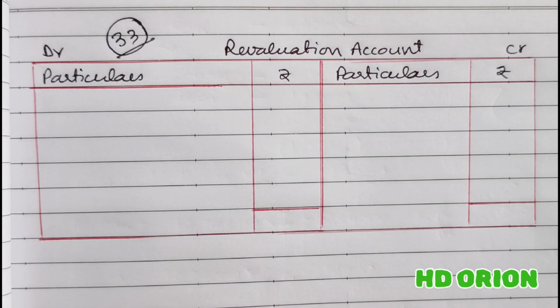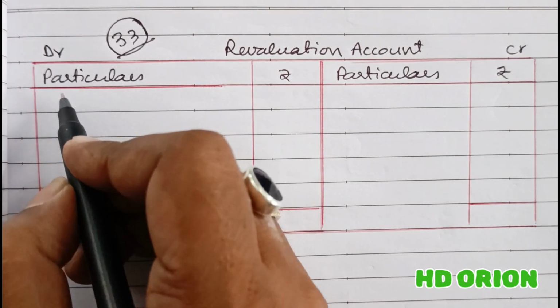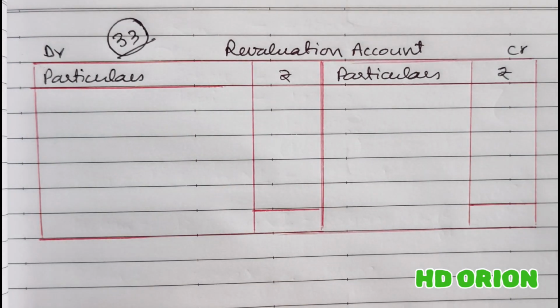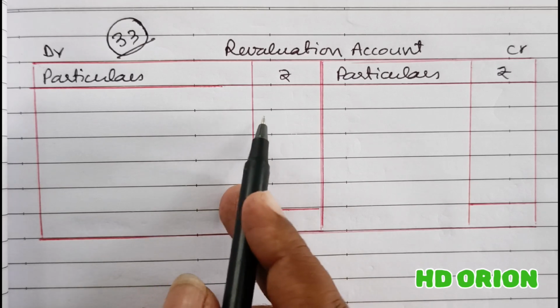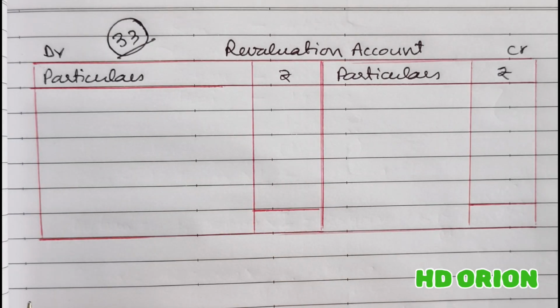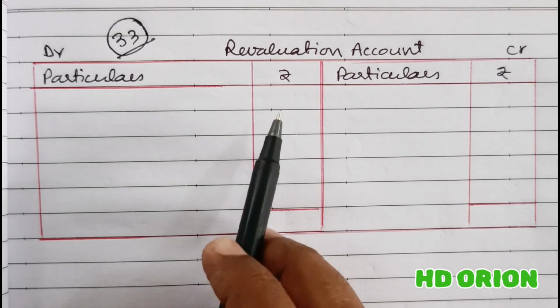So first we will prepare revaluation account and in point A it is written that claim against workman compensation will be estimated at rupees 1 lakh. So the reserve is less than the claim and as a result the burden of the difference between the claim and reserve will be here.